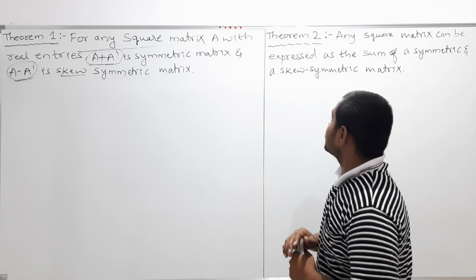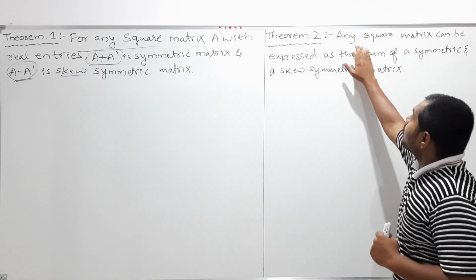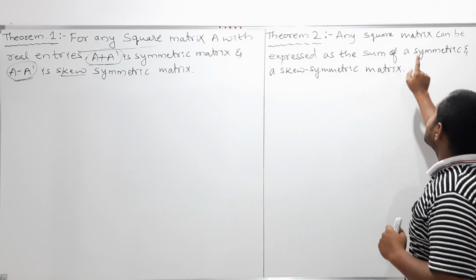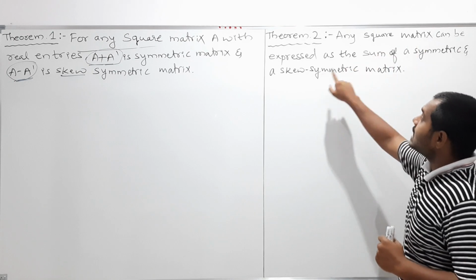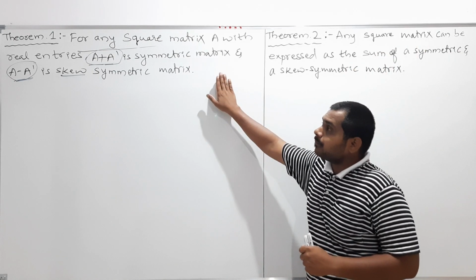Clear? So now my dear students, I am going to discuss another theorem, that any square matrix can be expressed as the sum of a symmetric and a skew symmetric matrix. You can observe what I discussed.